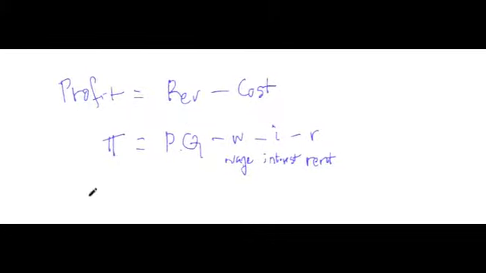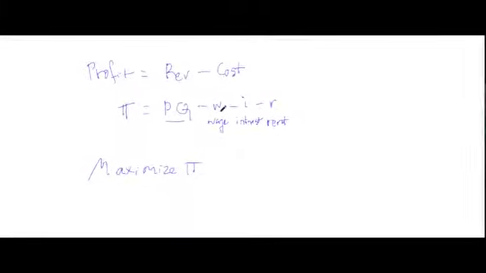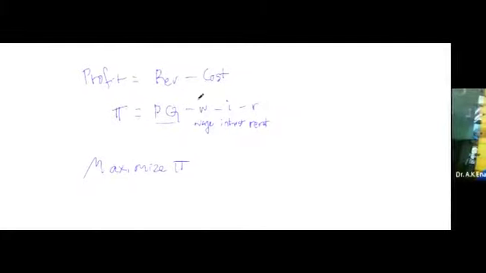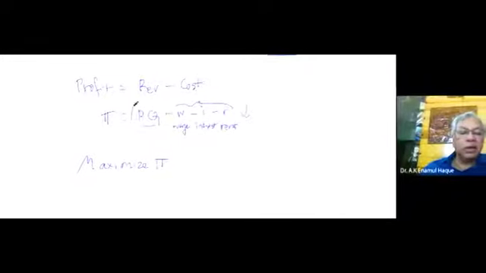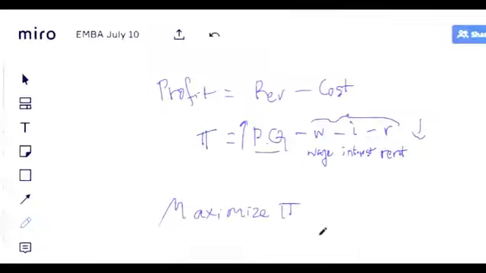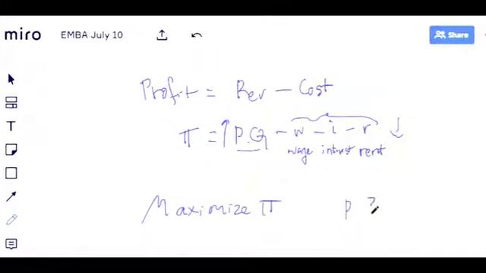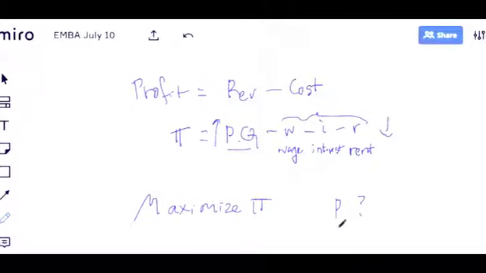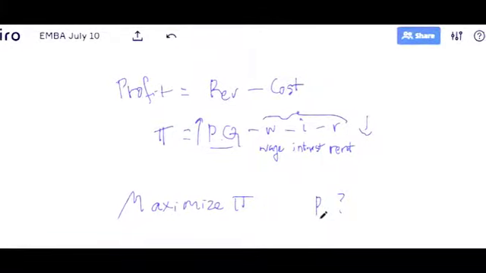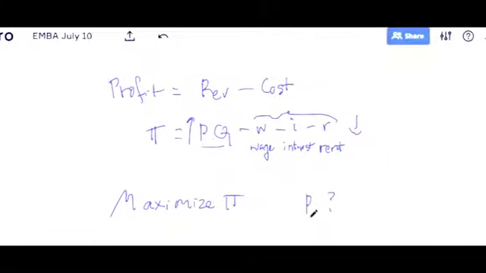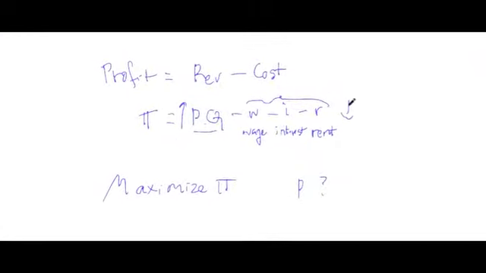If I want to maximize profit, then obviously I can raise this part, or I can reduce this part. This part I want to reduce, and this part I want to increase. That was what we discussed in the last class. Price you probably cannot change much because it is determined in the market. Even Coca-Cola cannot raise the price alone. Even the strongest company cannot do it. Quantity is something that you produce, but remember, producing more will also increase cost.